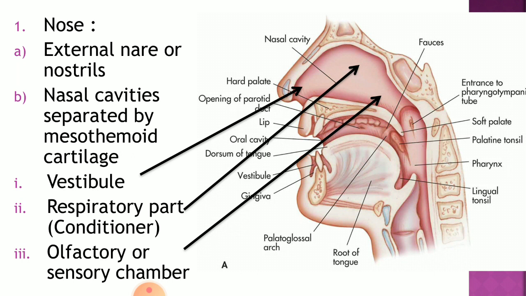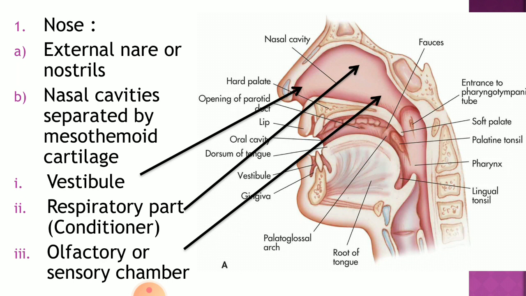The second part is called the respiratory part, or conditioner. It is the middle part, which is highly vascular, richly provided with blood vessels. It warms and moistens the air which has entered during inspiration. The third part is called the olfactory or sensory part.